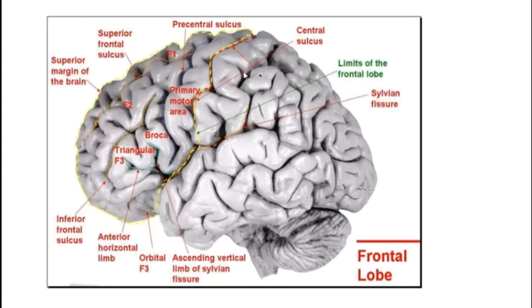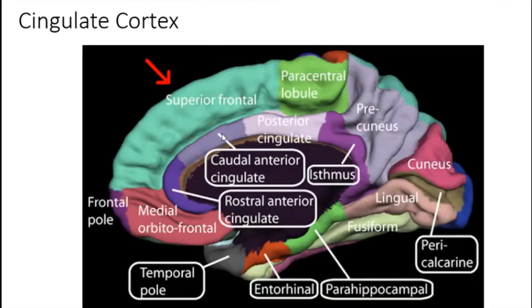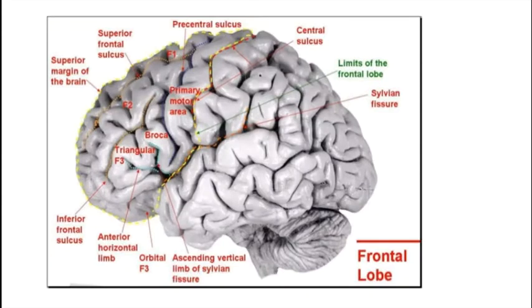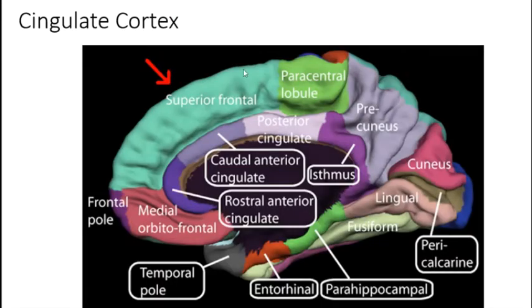So, you can identify the central sulcus shown to you by the dotted line. This is where it ends, and this is the Sylvian fissure extending upwards, and here you can see the parts of the inferior frontal gyrus. You can see this is the superior frontal sulcus and the inferior frontal sulcus, and the three gyri separated by that. And this is again the view of the medial side.